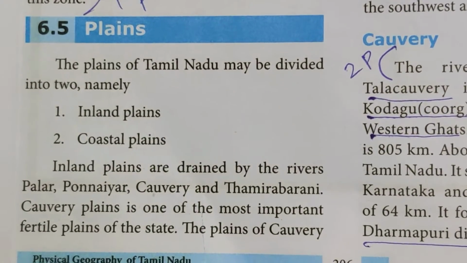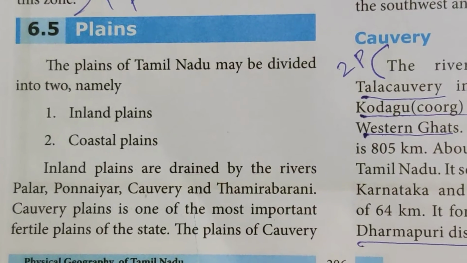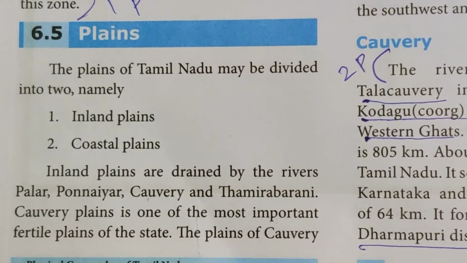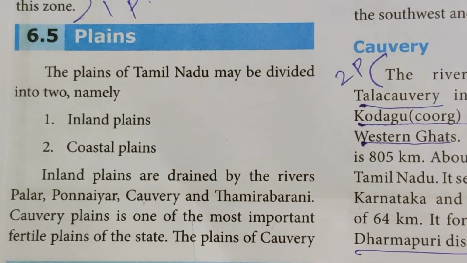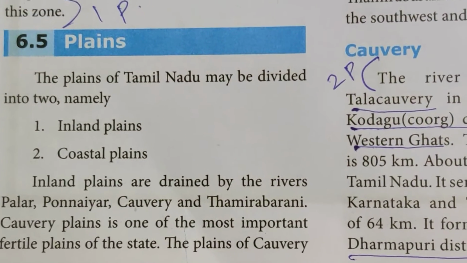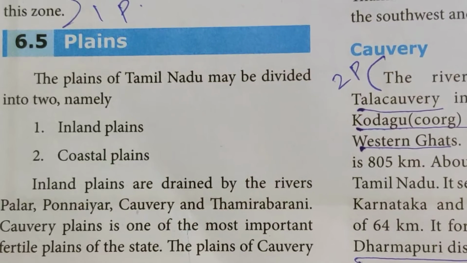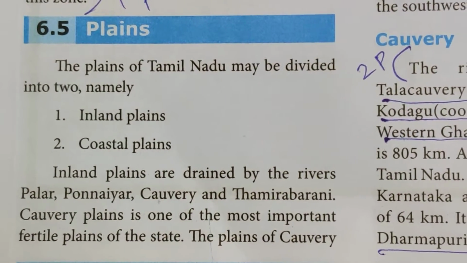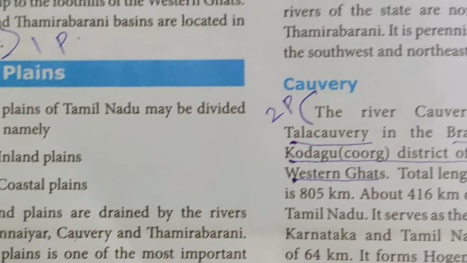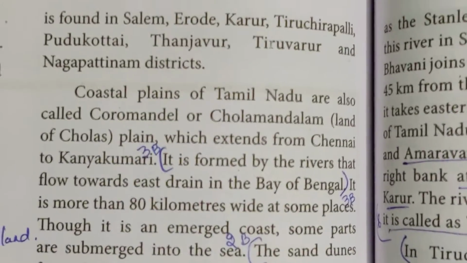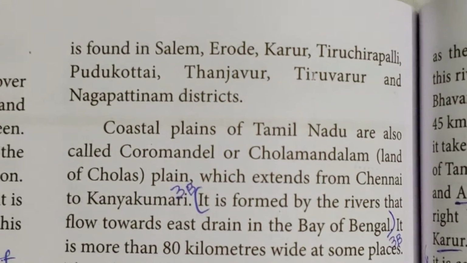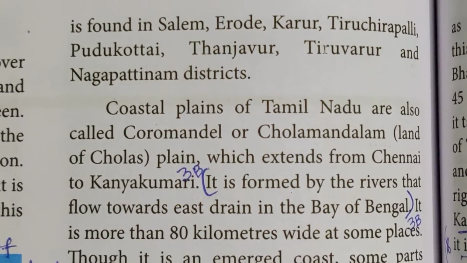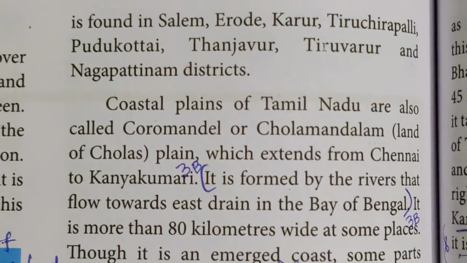The plains of Tamil Nadu may be divided into two, namely inland plains and coastal plains. Inland plains are drained by the rivers Palar, Ponnayar, Kaveri and Tamirabarani. Kaveri Plains is one of the most important fertile plains of the state. The plains of Kaveri are found in Salem, Erode, Karur, Tiruchirappalli, Pudukkottai, Tanjore, Tiruvarur and Nagapattinam districts.